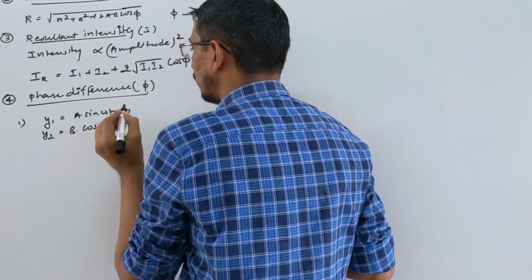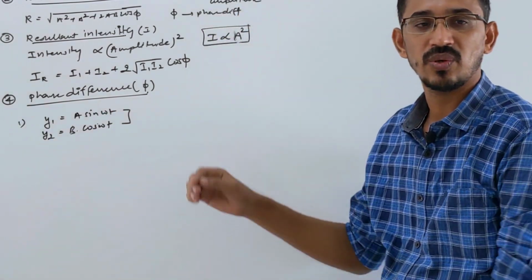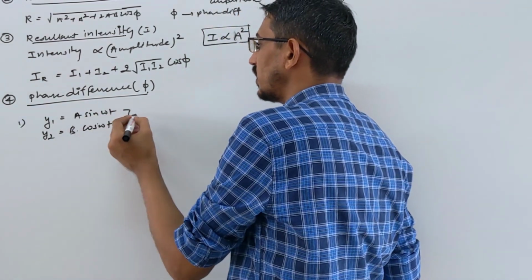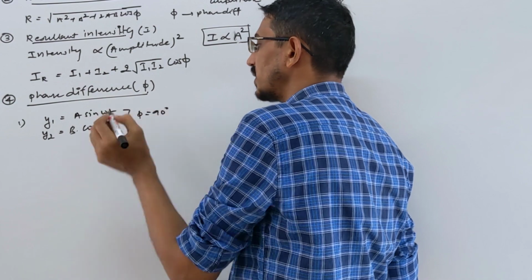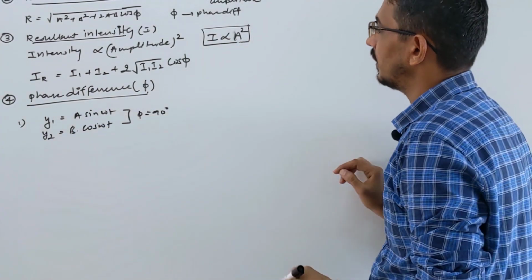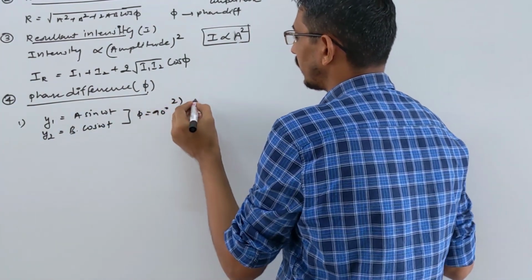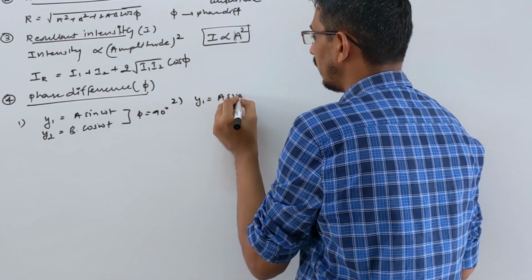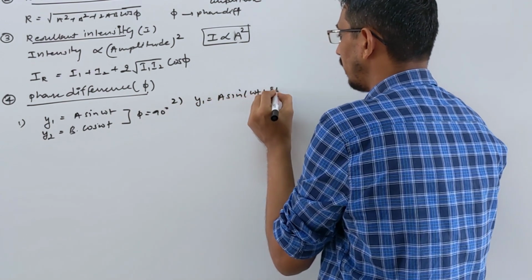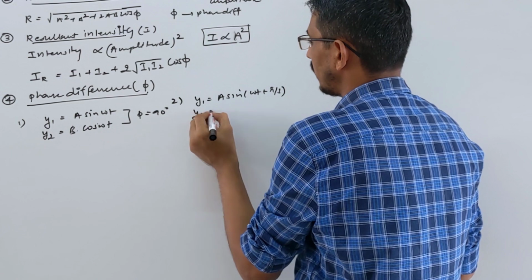One is a sine equation and one is a cosine equation, with the same frequency. So what is the phase difference here? 90 degrees. Suppose the same question is asked this way: y1 equals A sin(omega t plus pi by 3), and y2 equals what?